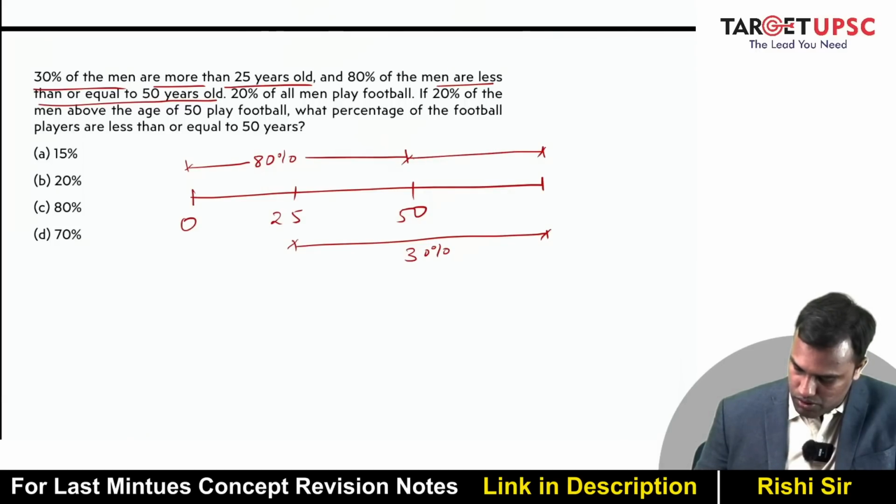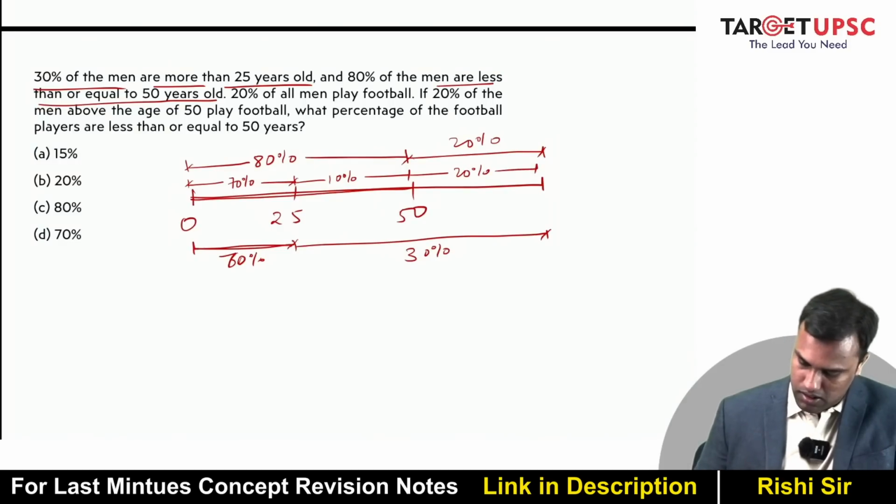Can I say this denotes 20%? And this has to denote 70%. Now 0 to 50 is 80% and 0 to 25 is 70. So can I say this has to be 10%? Right? This is 10, this is 70, and this is 20. So these are the numbers.